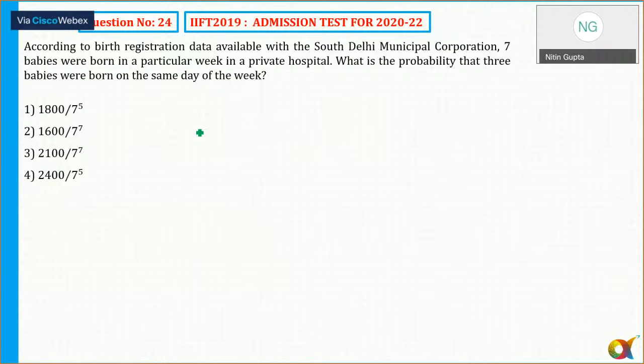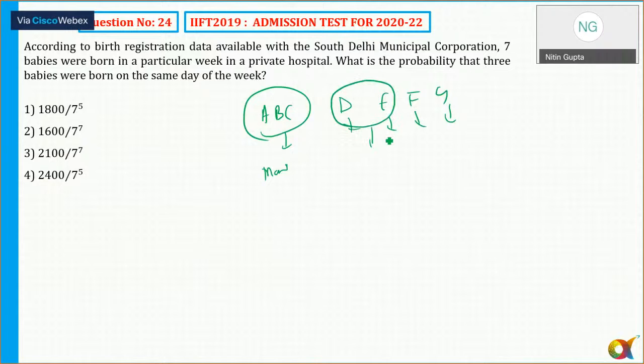In any case, I can tell you here, according to birth registration data available with the South Delhi municipal government, 7 babies were born in a particular week in the private hospital. What is the probability that 3 babies were born on the same day? So we know that 3 babies, let's say baby A, B, and C, were born on the same day, let's say Monday. But what about the other babies, D, E, F, G? Nothing has been given. कोई डेटा नहीं given है. Or maybe out of these 4, 2 of them, D and E, are born on one day and F and G are born on another day. That is also not mentioned.